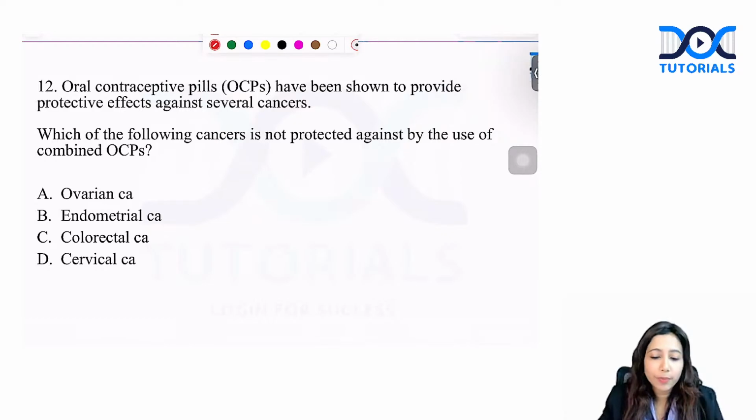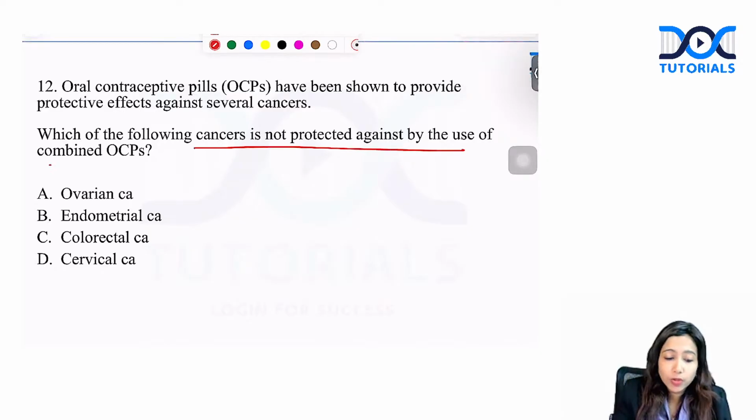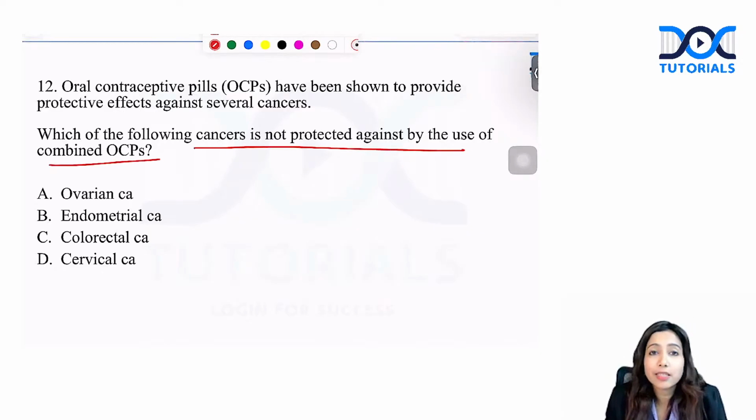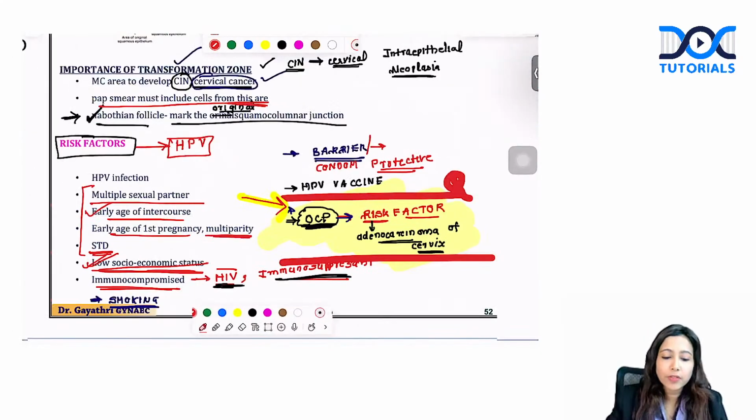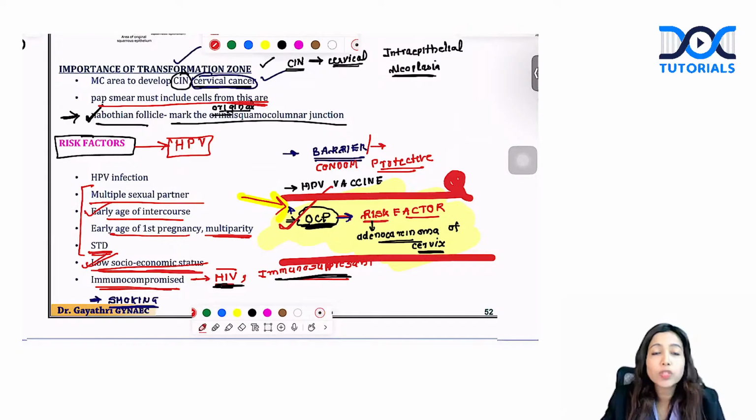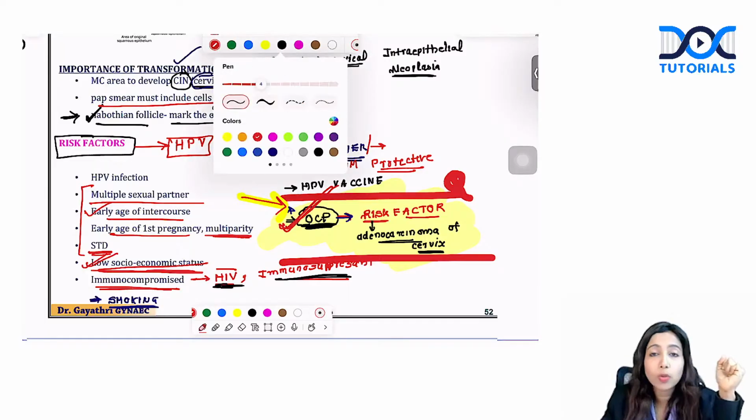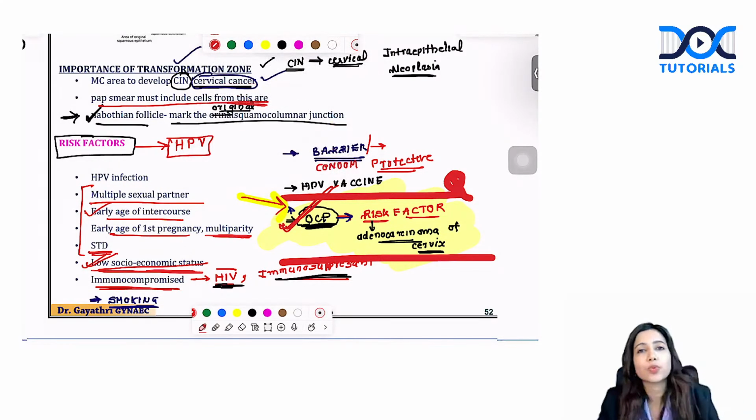Oral contraceptive pills are shown to provide protection against, it is not protection against which of the following cancers? Which genital cancer risk increases with the use of OC pills? The cervical cancer. Again, from the risk factors of cervical cancer, we know that OC pills increase adenocarcinoma of cervix. Cervical cancer has two types, squamous cell cancer, which is the most common type, and adenocarcinoma, which is less common. Adenocarcinoma increases with the use of OC pills. Even the next risk factor that you have to know with adenocarcinoma of cervix is HPV-18.